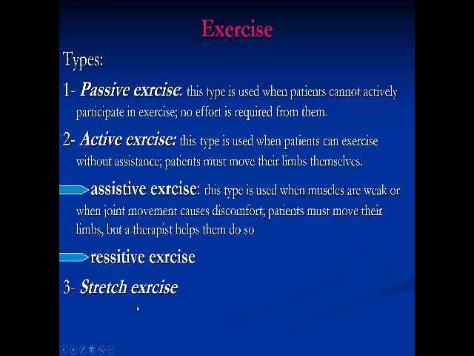And the third type is stretch exercise. Stretch exercise is a therapeutic maneuver used to elongate the shortened soft tissue structures. So I aim to increase the range of motion. Okay? It tries to improve the range of motion if there is fibrosis or adhesions. I'm trying to elongate these fibrosis or this shortened soft tissue to regain the normal range of the affected part. But it is contraindicated in patients with bony block or severe pain, inflammation, edema, or infection.